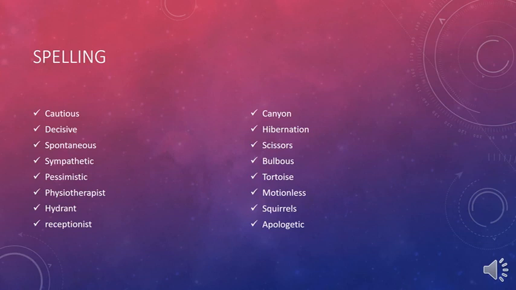Then we have the word bulbous. A bulbous thing, an adjective again, is taking the shape of a bulb. Then we have an animal, which is tortoise. A tortoise is simply a turtle with some differences. Then we have motionless. Motionless means simply without moving. Then we have squirrels, another type of animals. And finally, apologetic. Apologetic is having the, let's say, expression of being sorry or regretful.